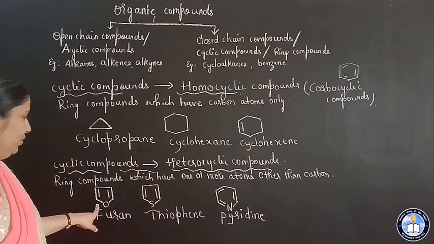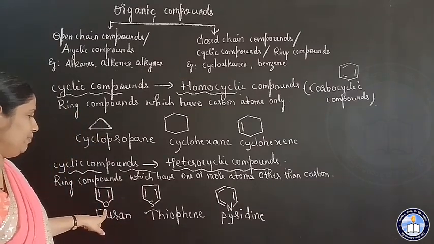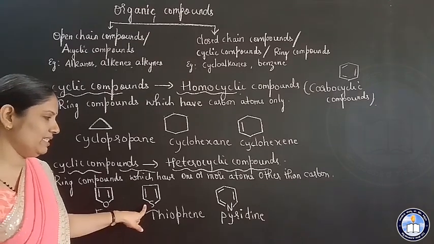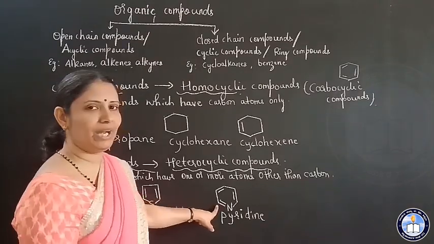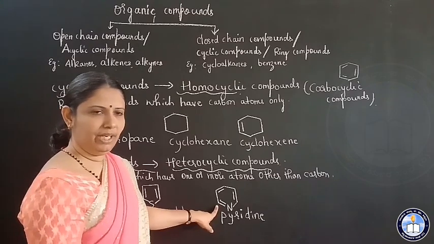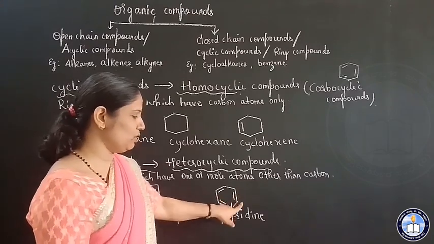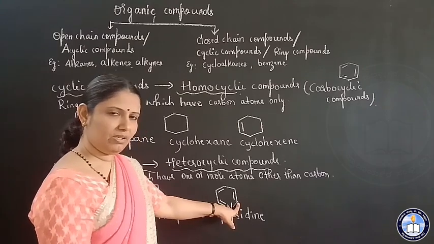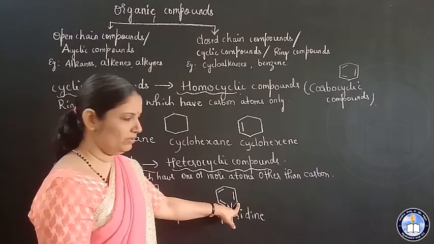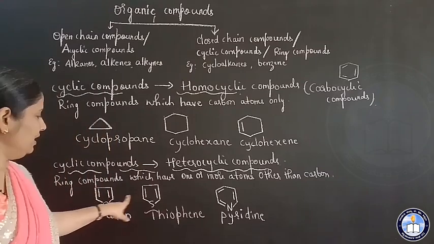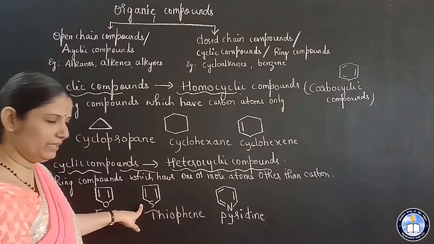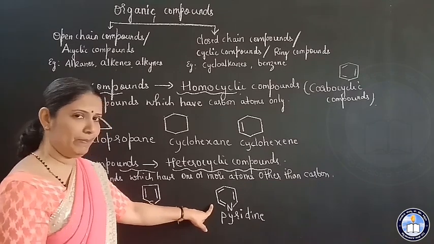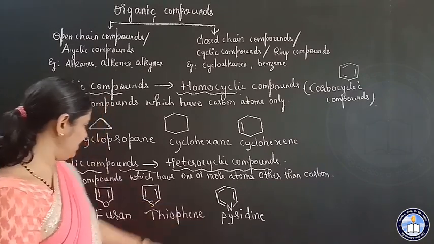See here, this is furan; an oxygen atom is present. Thiophene has one sulfur atom. Pyridine has one nitrogen atom. It may have two other atoms also. If another nitrogen is there, this is also a heterocyclic compound. Furan and thiophene are 5-membered rings, and pyridine is a 6-membered ring.